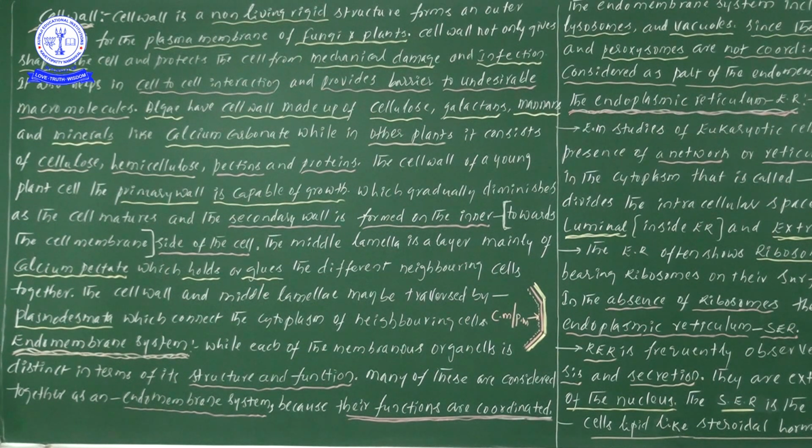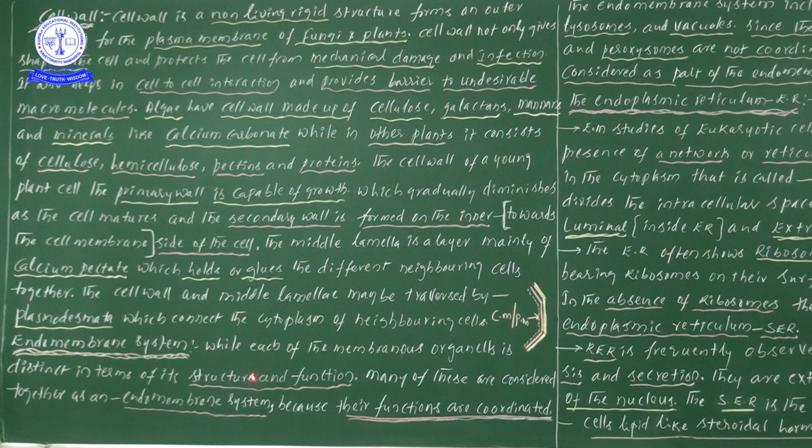Suppose there is a river between two pieces of land, then we will construct a bridge. Likewise here also, the cells on either side are connected together because of the presence of plasmodesmata. So that is a small piece of information regarding the cell wall.